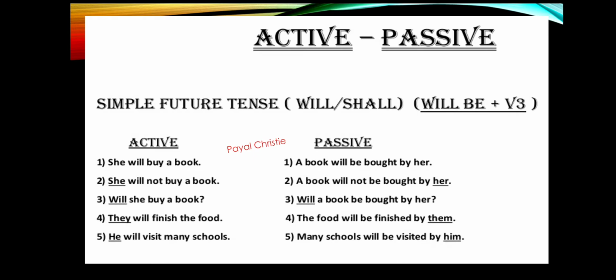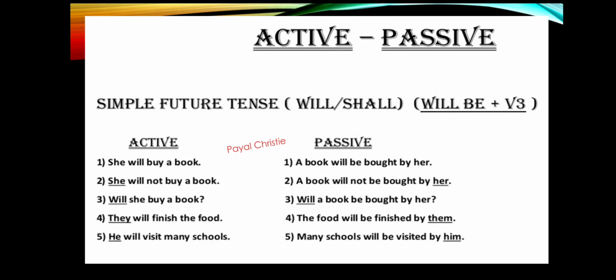They will finish the food. Once again the object will come first in passive voice, then the past participle of the verb, that is the third form of the verb, and then the subject. So when we change this sentence into passive voice: the food will be finished by them. So, they will finish the food.